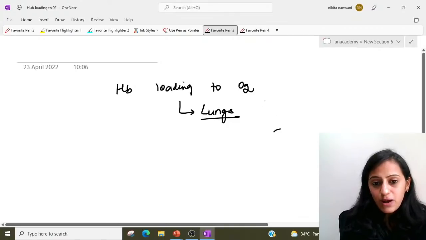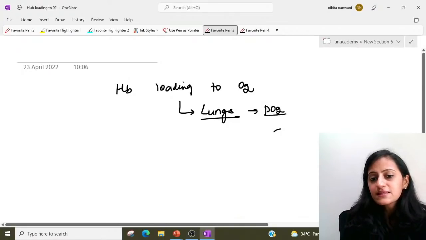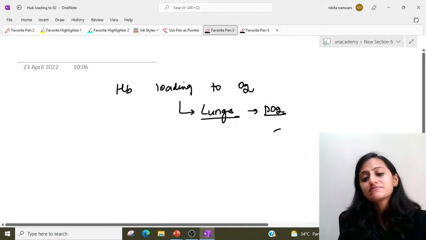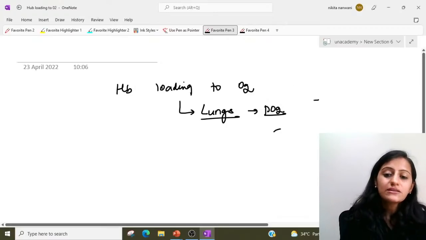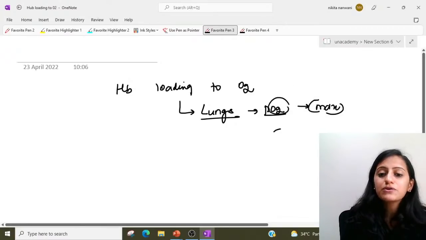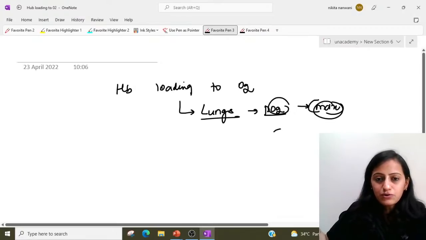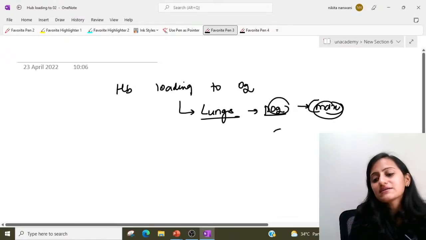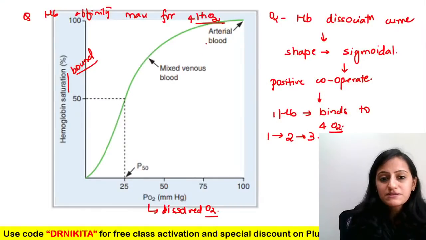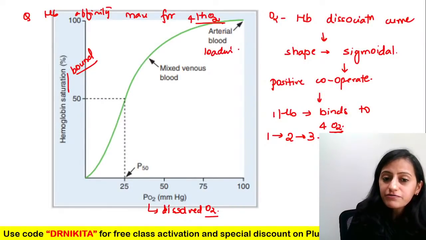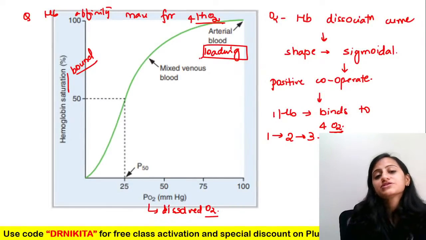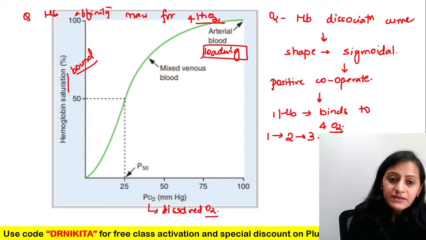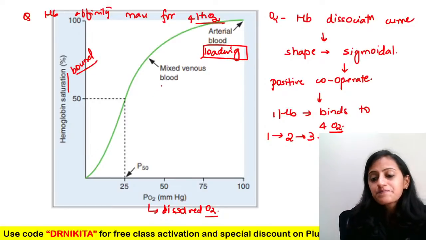So how is the PO2 in the lungs? It is the maximum oxygen which is there, so the PO2 is maximum. The higher PO2 is your lungs part, so this will represent the loading of the hemoglobin with the oxygen, and this represents the unloading.